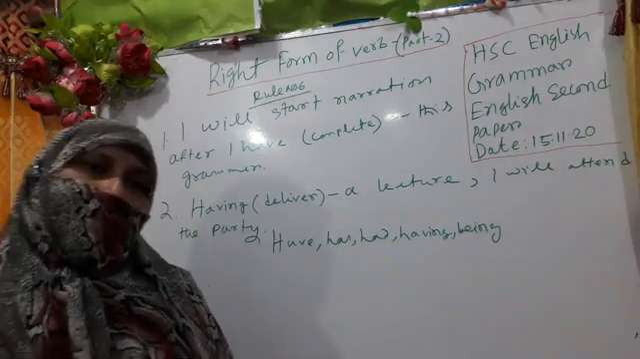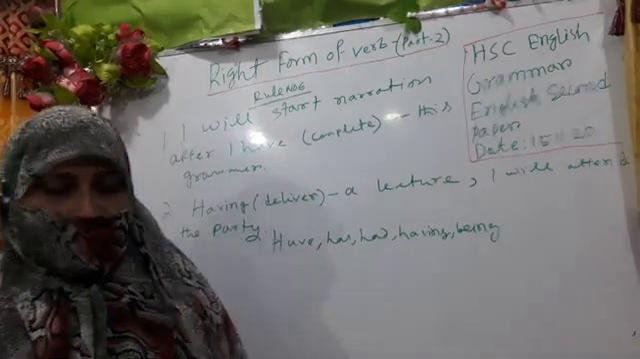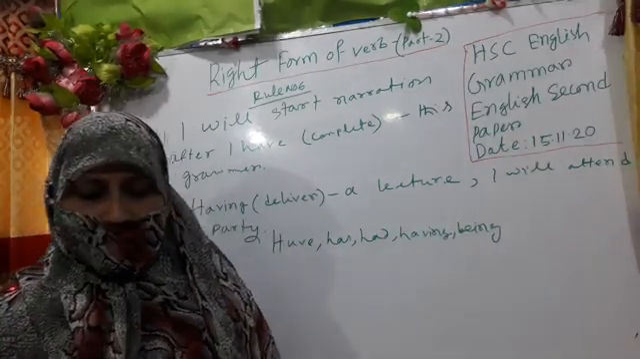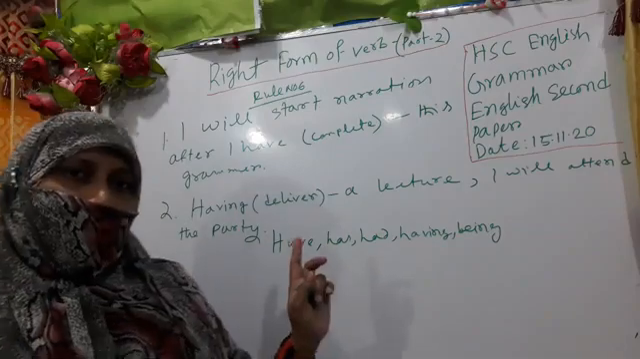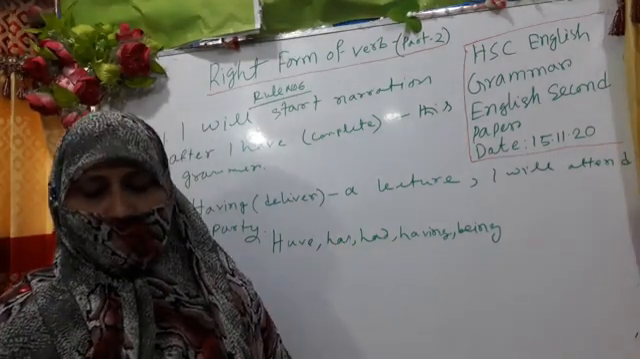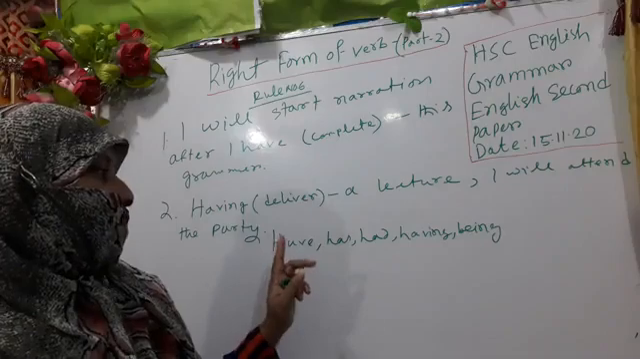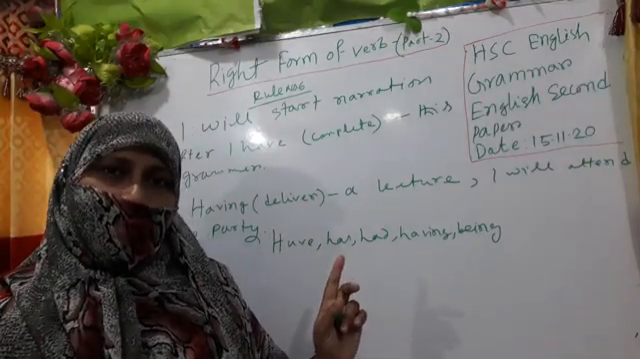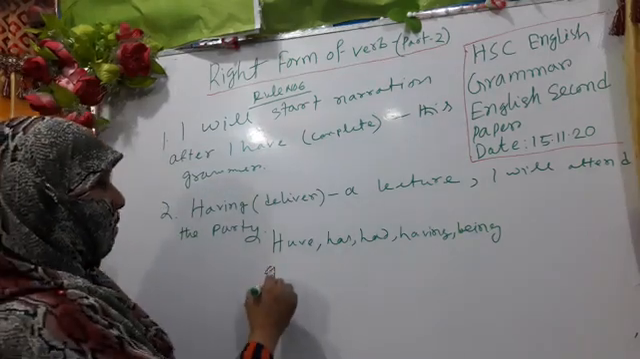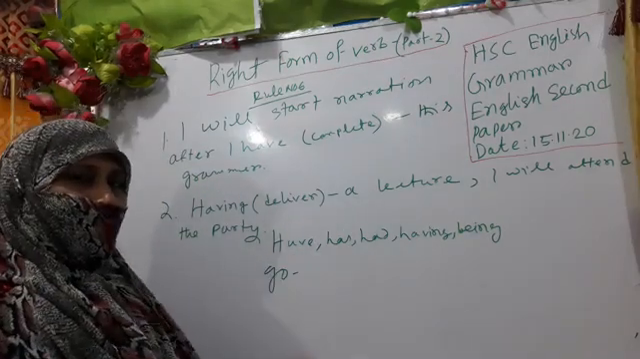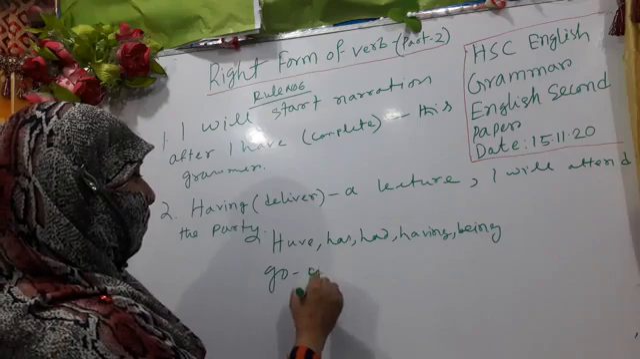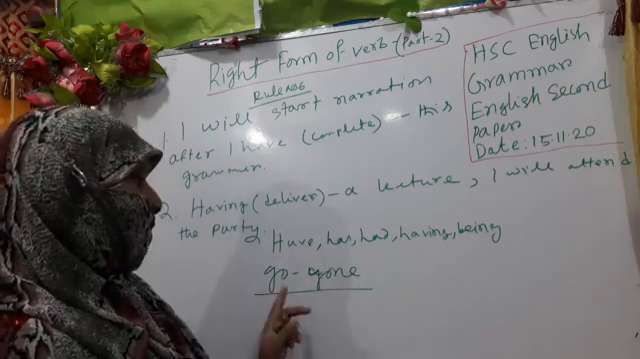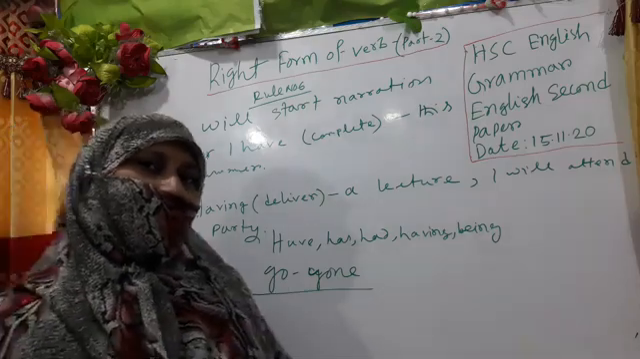Actually, if you get any auxiliary verb like this, have, has, had, having, being, after this auxiliary, what will we use? My dear learners, after this auxiliary you have to use the past participle form of the verb. You know that go is the present form. What is the past participle form of the verb? Gone. Gone is the past participle. A verb has these 3 forms, and you already know them.